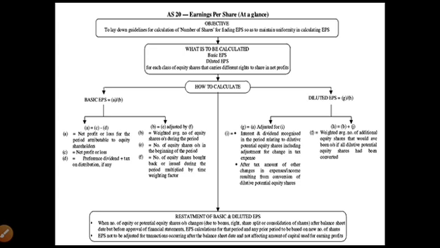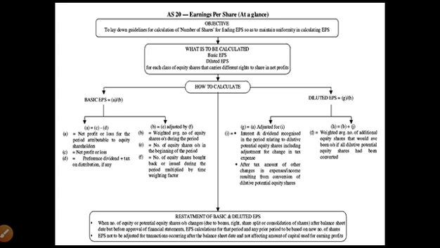Now first of all, we'll talk about basic and diluted earning per share. There are two types of earning per share. One is basic earning per share. For example, total earnings divided by the number of equity shares means basic earning per share. And the second one is called diluted earning per share.